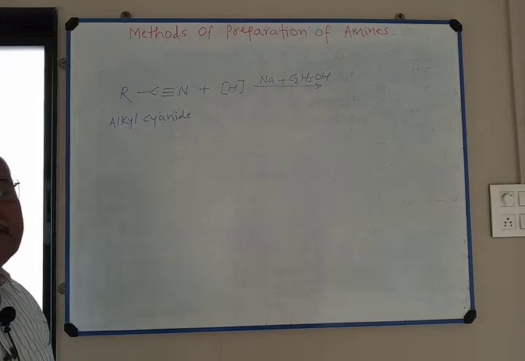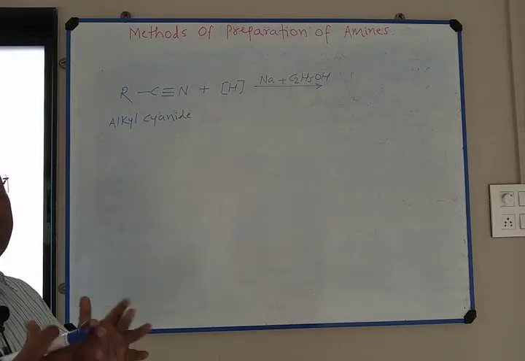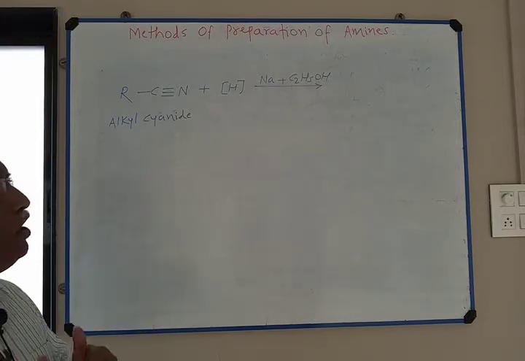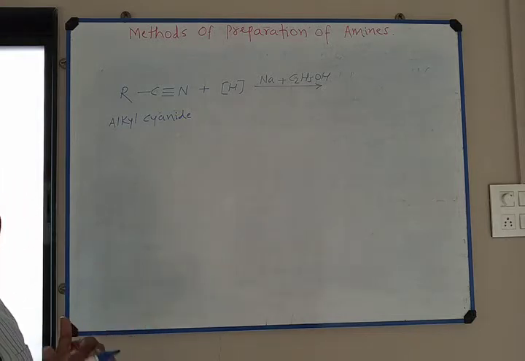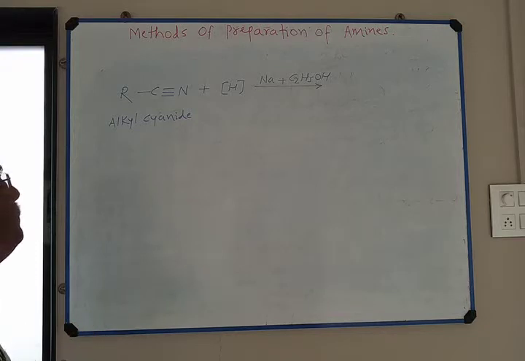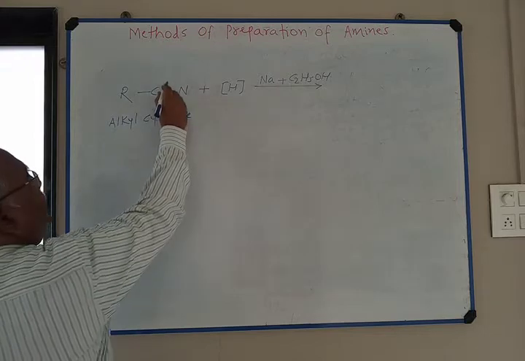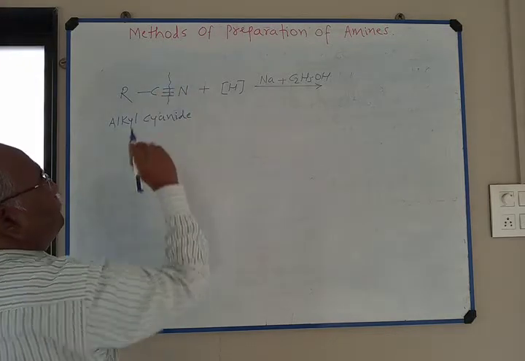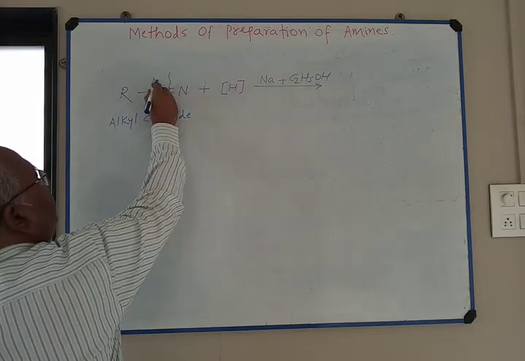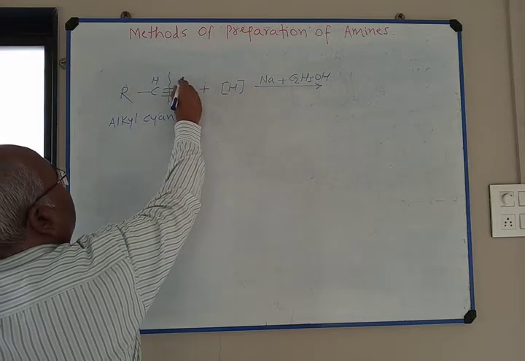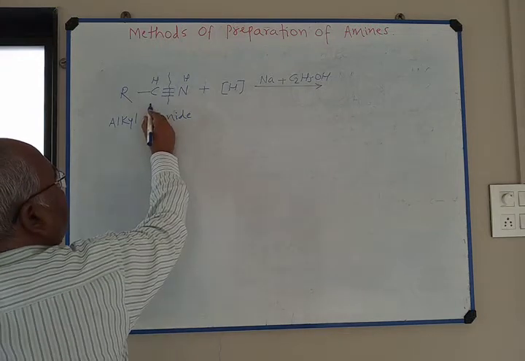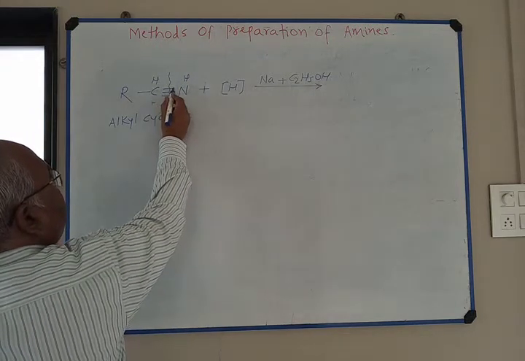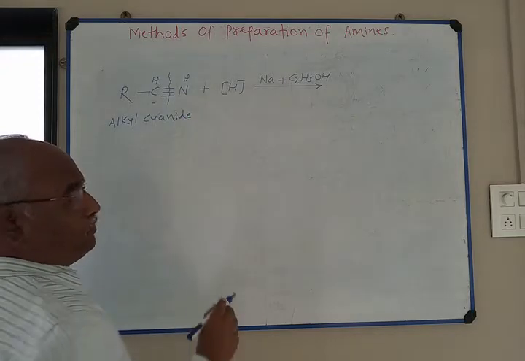Reduction takes place. Reduction means addition of hydrogen or removal of oxygen. In nitroalkane, removal of oxygen takes place. Here, addition of hydrogen takes place. The bond undergoes cleavage here. Hydrogen atom is added on this side, another hydrogen is added on this side. One more triple bond is converted to double bond.